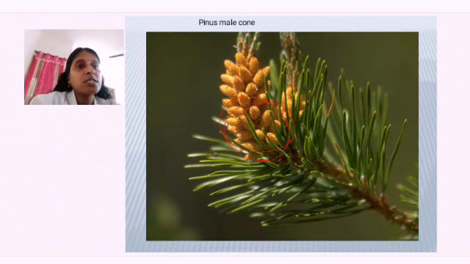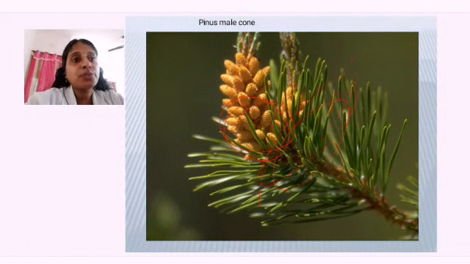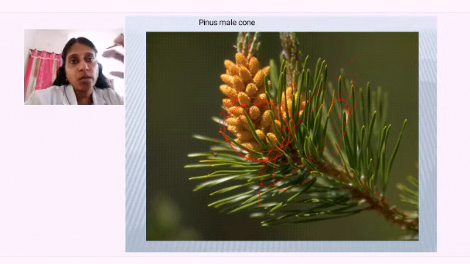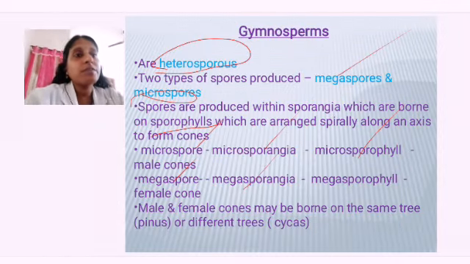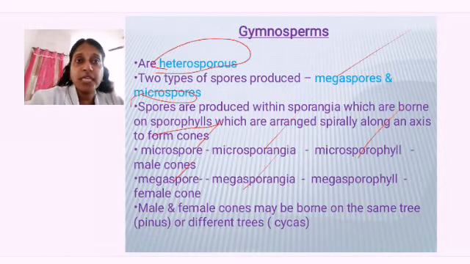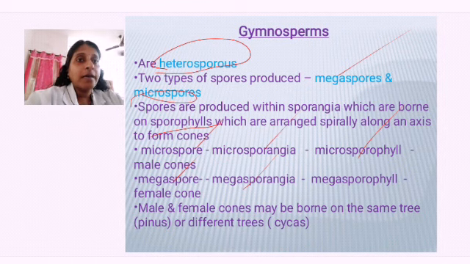Microsporophylls. So this is the male cone. The microsporophylls make up the male cone-like structure. That one we call microsporophyll leaves, and they form the male cones.